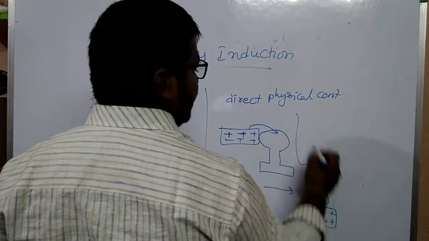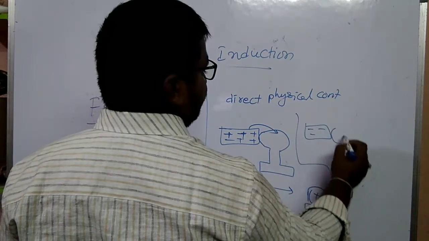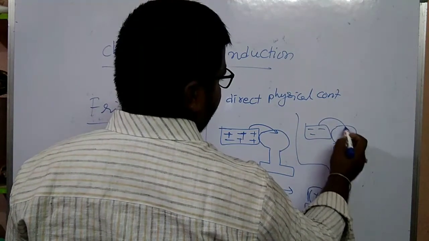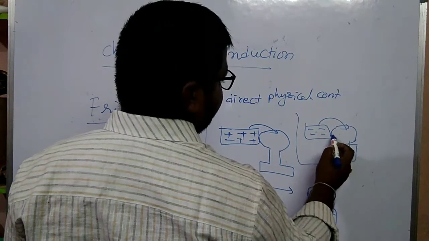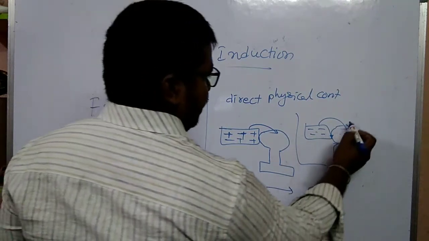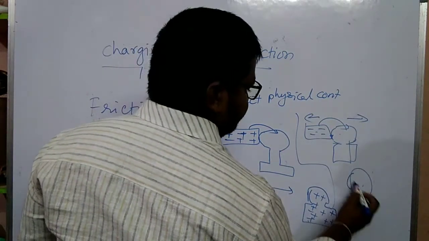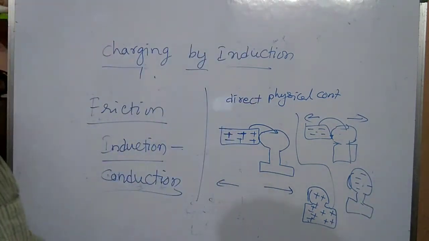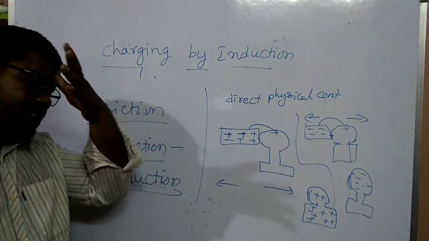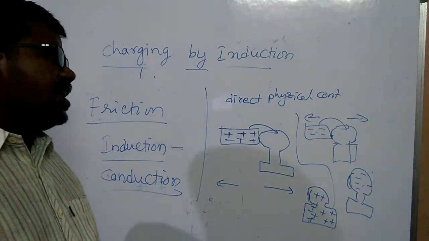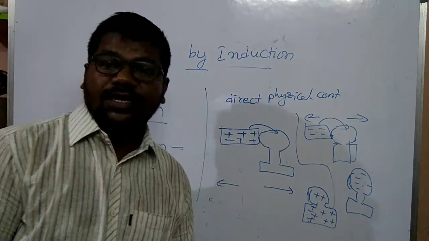If we take a negative charged body in contact with another uncharged body, electrons are transferred from one body to another by physical contact, and after separation we get a negative charged body. This process is conduction. Conduction is the process in which an uncharged body becomes charged by the physical contact of another charged body, my children.